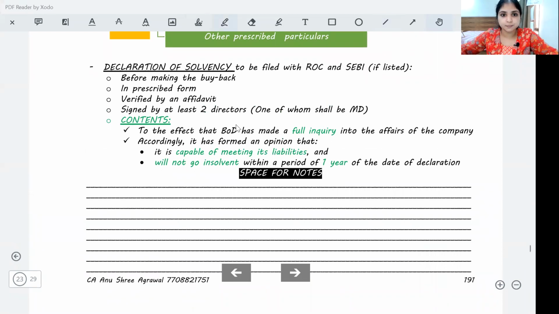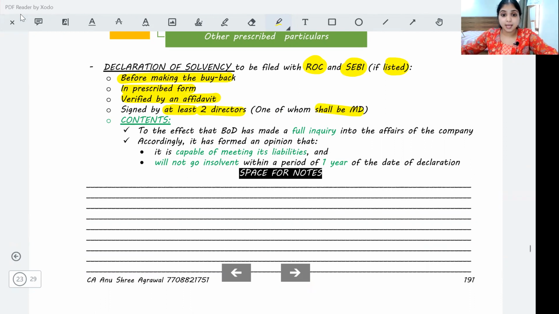Declaration of solvency to be filed with ROC and SEBI. SEBI only if it is a listed company. When? Before making the buyback. How? In the prescribed format, verified by an affidavit. Signed by at least minimum 2 directors, one of whom shall be an MD.